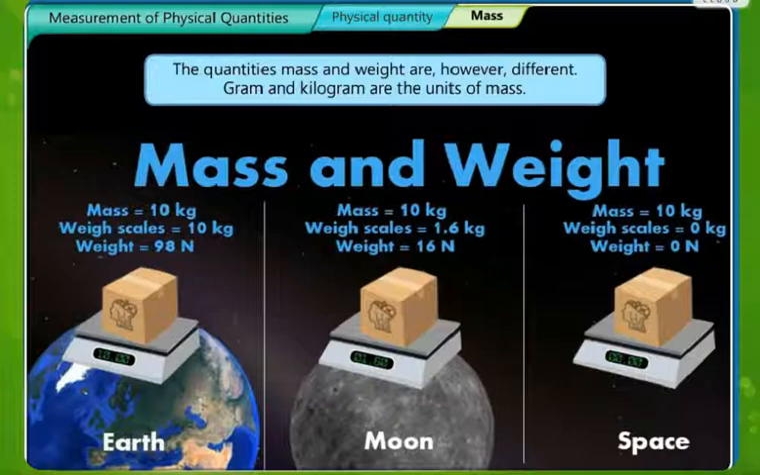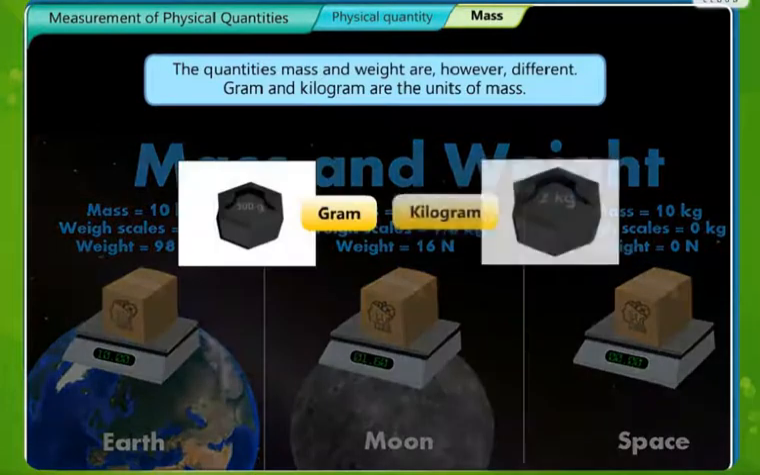You can see here, if mass is 10 kg, weigh scale reads 10 kg, weight is 98 Newton. Newton is the unit of weight, whereas for mass it is kg. You can see on the moon mass is 10 kg, weigh scale reads 1.6 kg, weight is 16 Newton. And in space, since there is no gravitational pull at a specific point, the weigh scale reads 0 and the weight will also be 0. Hence, the quantities of mass and weight are totally different.